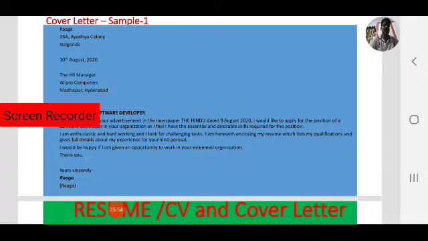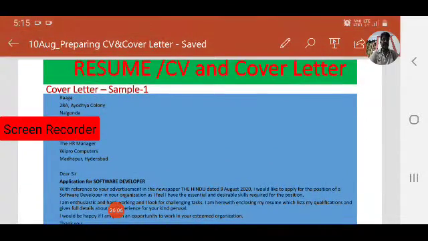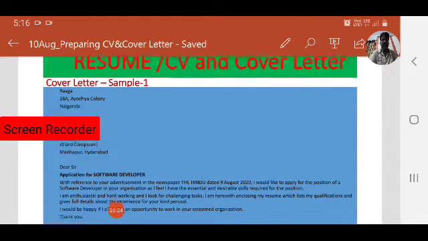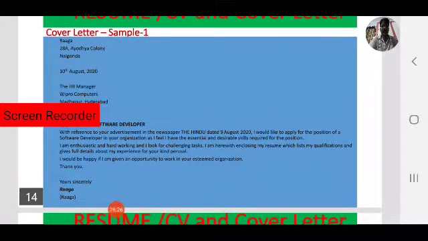Here Raga addressed the cover letter to the HR manager, that is the designation. Next, Dear Sir, that is the salutation. Application for software developer, this is the subject. What is the subject of the letter? Application for software developer. Next, observe the body of the letter.